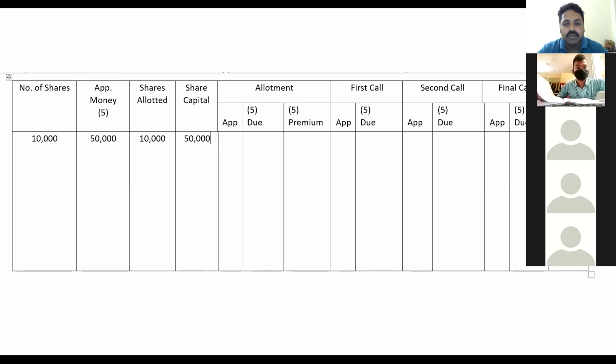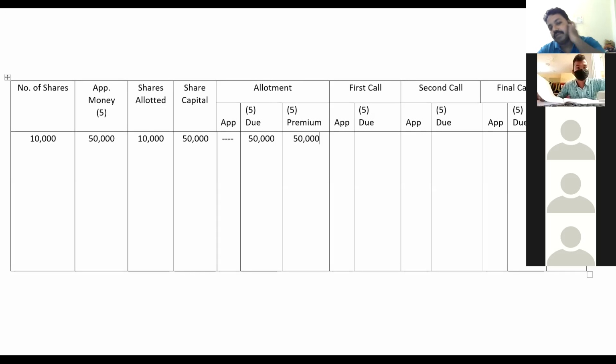So after 3 months, they have to pay the allotment money. How much is on the allotment? 5 rupees allotment and 5 rupees premium. So 5 into 10,000, that is 50,000 they have to pay in the due column, and along with the allotment, the premium is also included. So 10,000 into 5, that is 50,000 on the due column and 50,000 on the premium column. Got it now? Up to here it is clear.